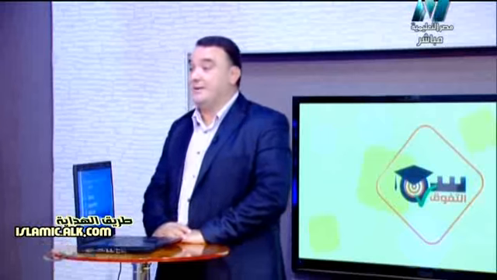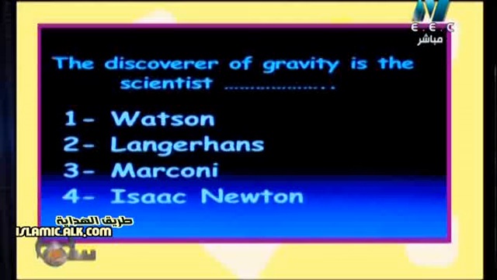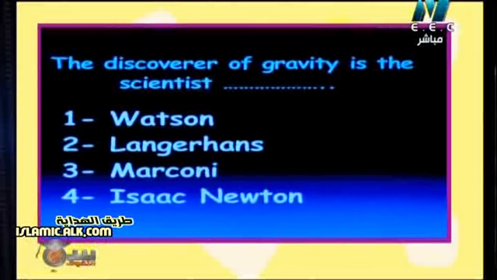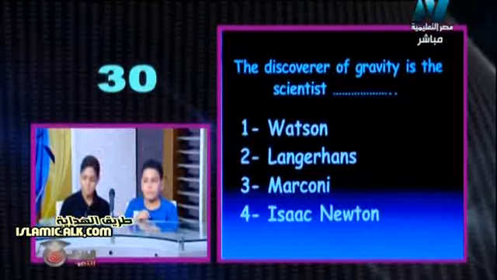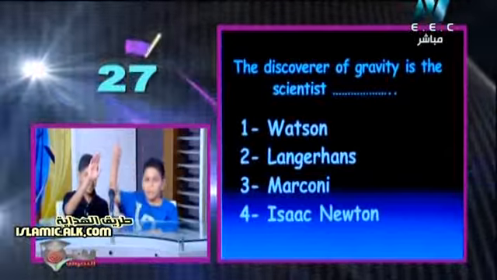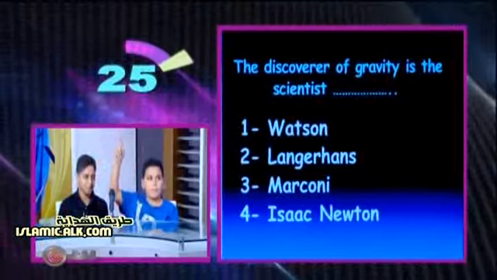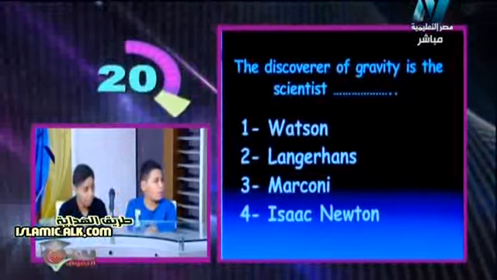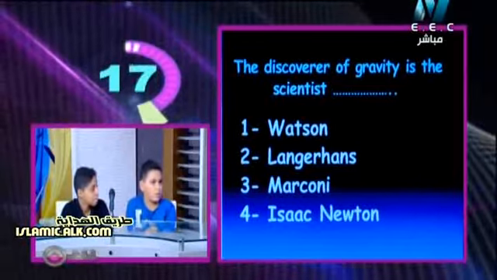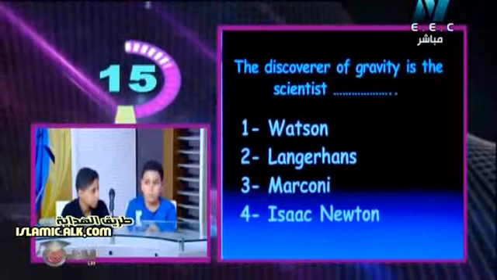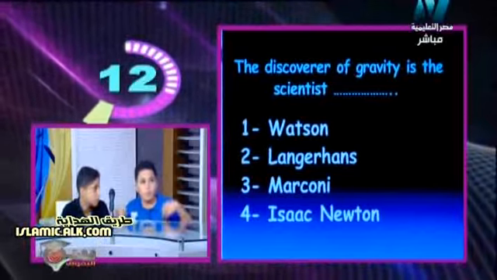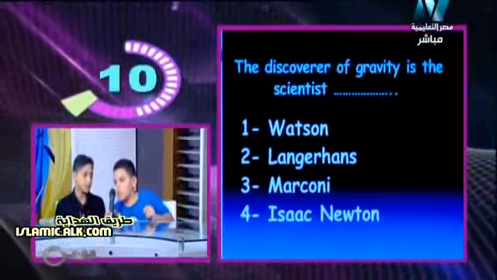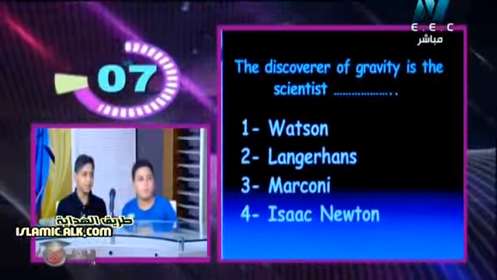Okay, the question says the discoverer of gravity is scientist Watson, Langerhans, Marconi, Isaac Newton. Again, wait. Take your time, okay? Again, the question, only one will answer, okay? The question says the discoverer of gravity is the scientist Watson, Langerhans, Marconi, Isaac Newton. So let's start the timer now. Isaac Newton. Isaac Newton. You answered before the timer.